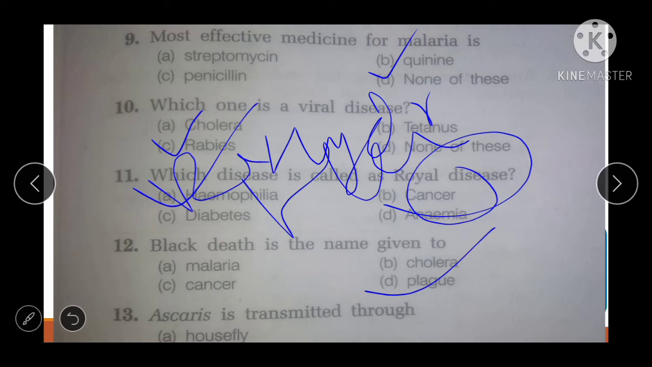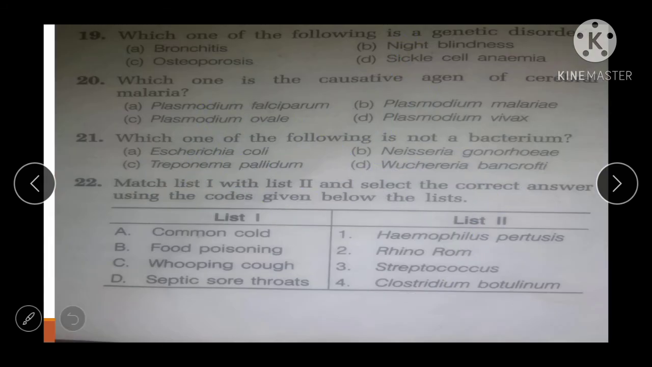Okay, so next question is, which one of the following is a genetic disorder? Options are bronchitis, night blindness, osteoporosis, sickle cell anemia. See friend, what is the correct answer of this? What I told you in my previous classes about sickle cell anemia, it is a genetic disorder, because night blindness is the vitamin A deficiency. Okay, bronchitis and osteoporosis are also different, so correct answer will be sickle cell anemia.